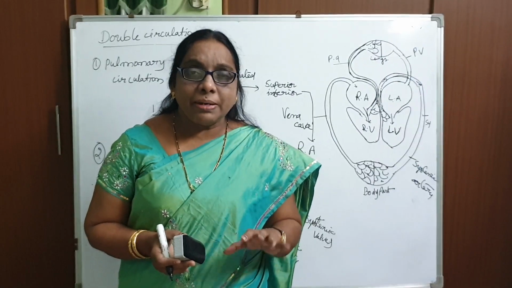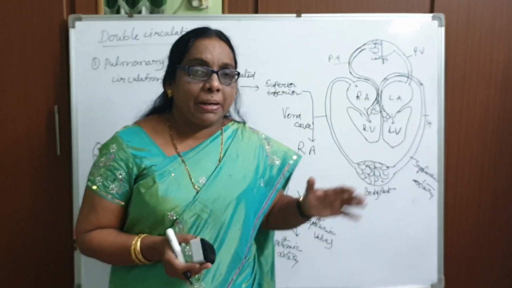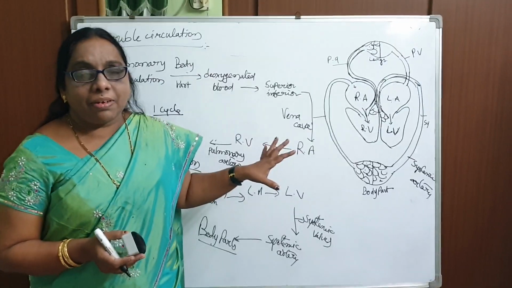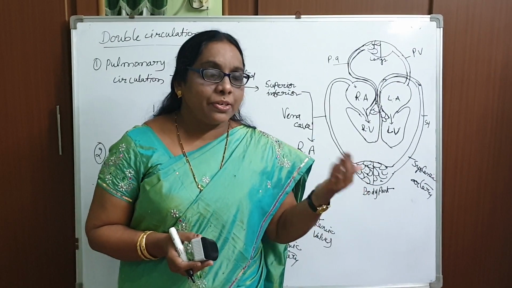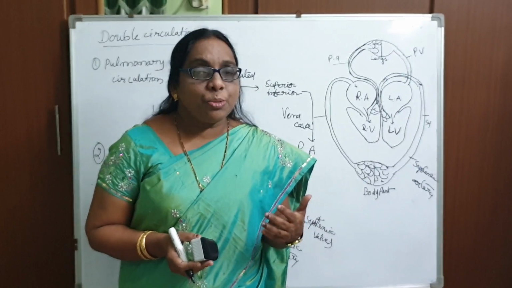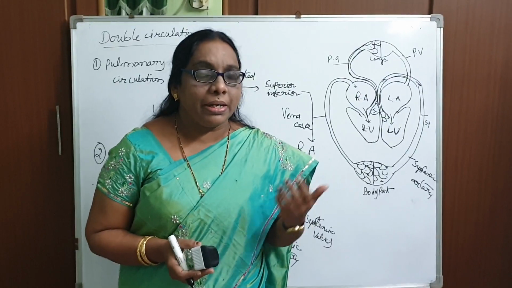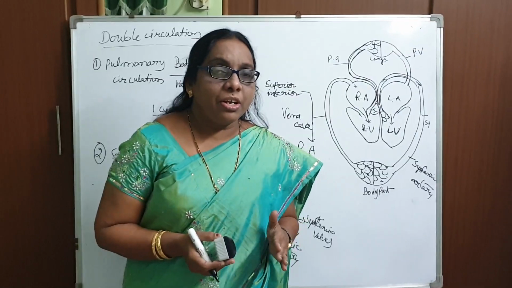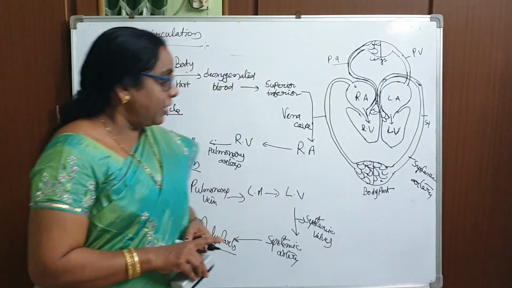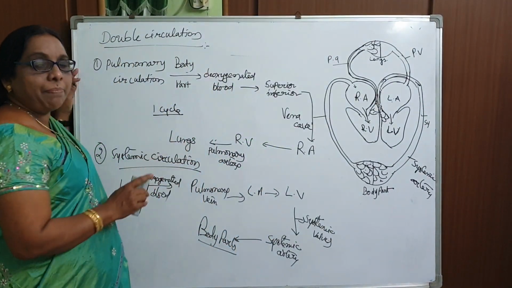So the deoxygenated blood is collected by the vena cava or caval veins and gets purified, and only oxygenated blood is used during respiration to deliver energy and maintain our metabolic activities. This type of circulation we call double circulation. Is it clear, children? This is an important short note.